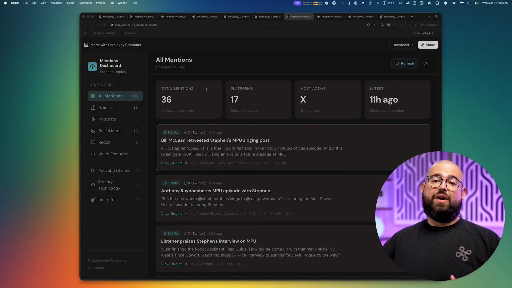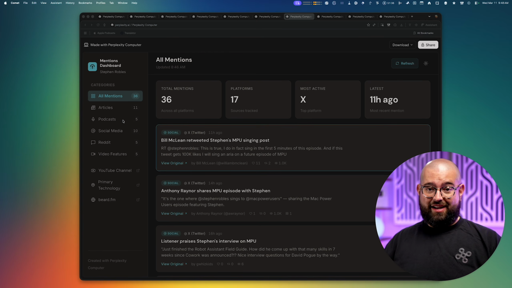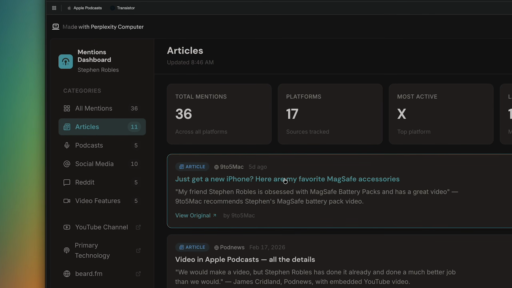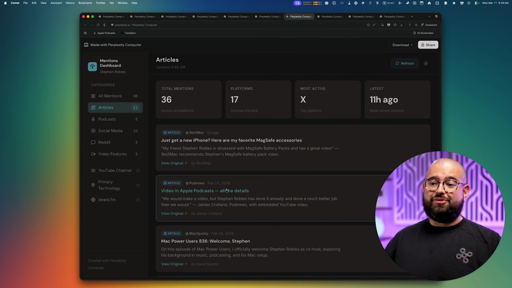is shared on another website or featured in an article. Sometimes that might explain some views or hits on my website. So I built this dashboard that looks for mentions of my work across the internet, both on social media and in news articles. And you can see it's broken it out here, so I can see, oh, 9to5Mac actually mentioned me 5 days ago. That was in their MagSafe Accessories article. Pod News mentioned my video about Apple Podcast Video.